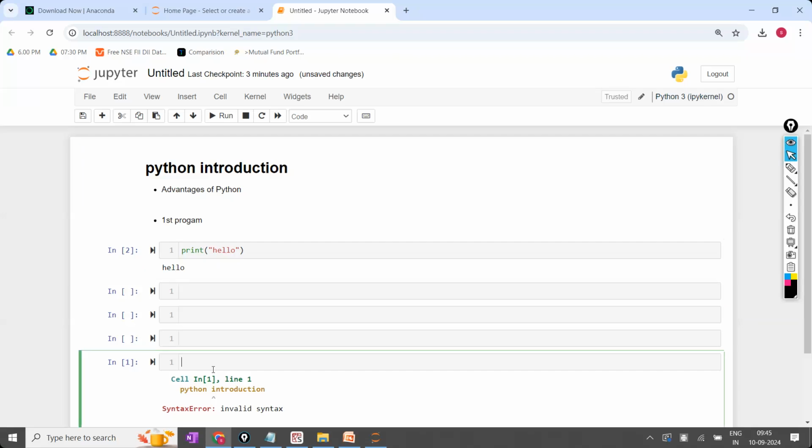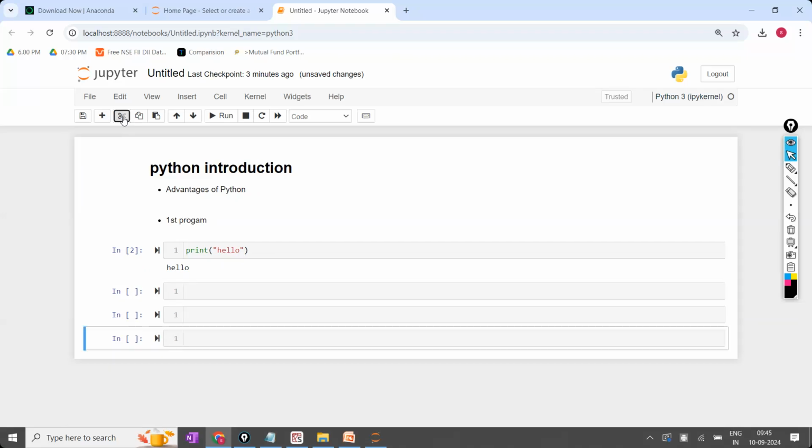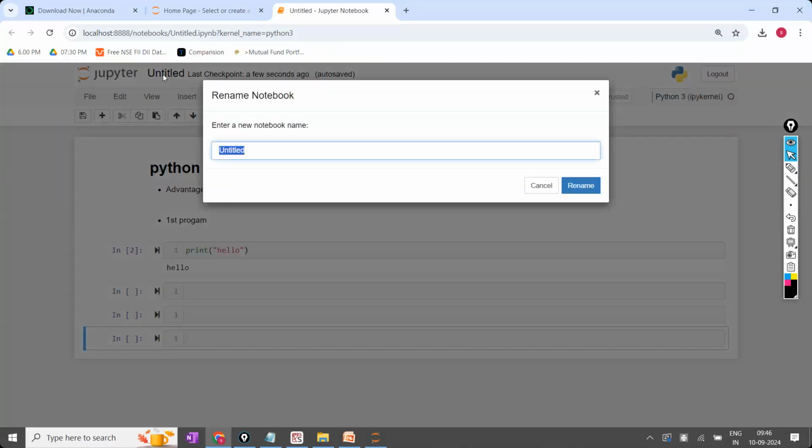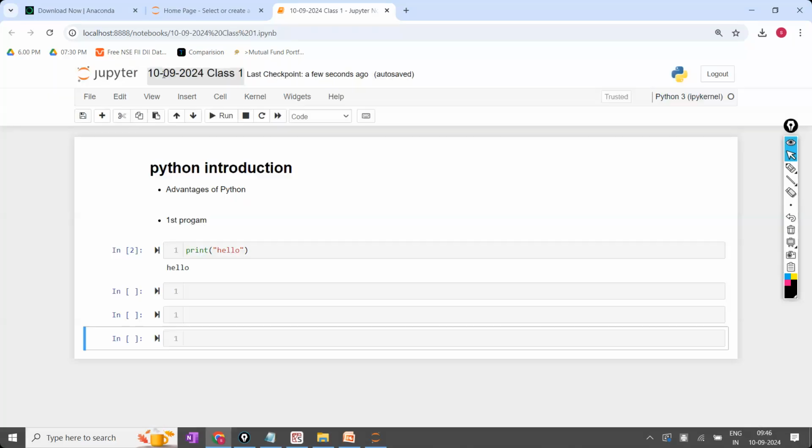Are the points clear, everyone? Now, sir, I want to save this one. Okay. And after this, I want to practice again. So here, this is the file name. Just click on this and keep the file name. I'm going to keep the file name as 10/09/2024 class 1. Like this, every date I will give the name like this. Assume this is the name, and I'm going to click on save.